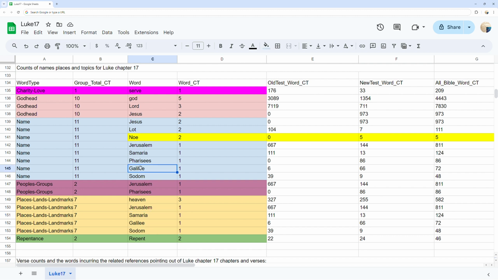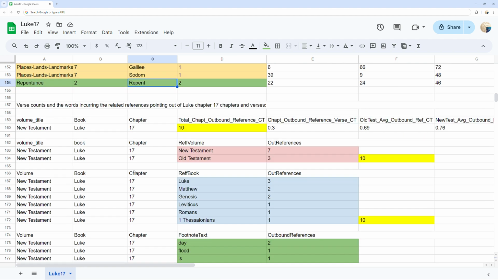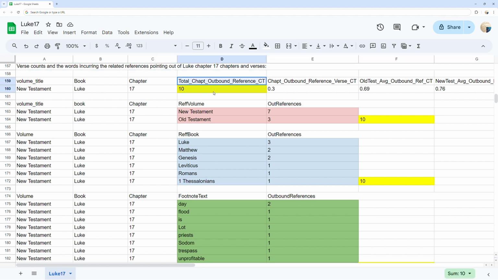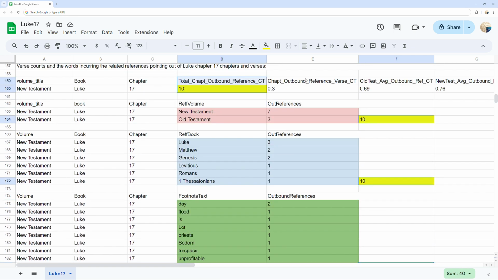Verse counts and the words incurring the related references pointing out of Luke chapter 17 chapters and verses. You can see in yellow the total outbound references pointing out of Luke chapter 17 at 10 references. As well as the counts per each verse in Luke chapter 17 and the average outbound reference per verse at 0.3 per verse, and see the per verse rates for the Old Testament, New Testament, and both to the right for comparison.